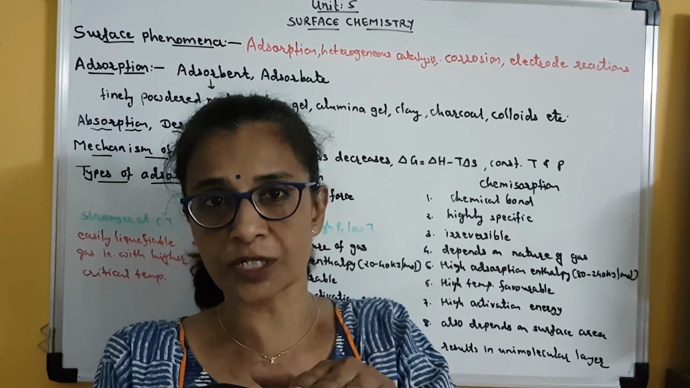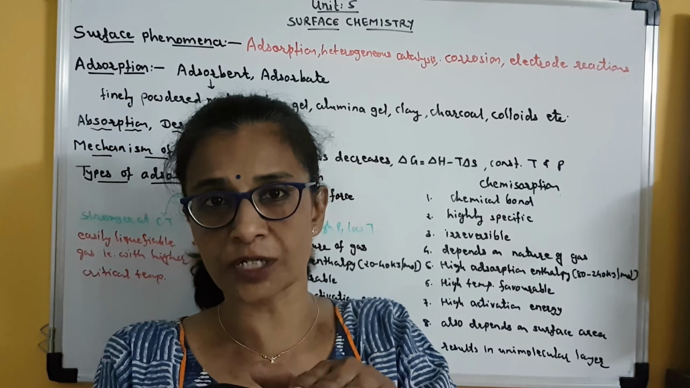So according to the equation, delta G is equal to delta H minus T delta S. As I told you, in case of adsorption, delta H decreases, meaning it is becoming negative, and delta S is also decreasing, so it is also becoming negative. It means that this term will become positive. Clear? Minus T delta S, in which delta S is also negative. So this term will become positive.